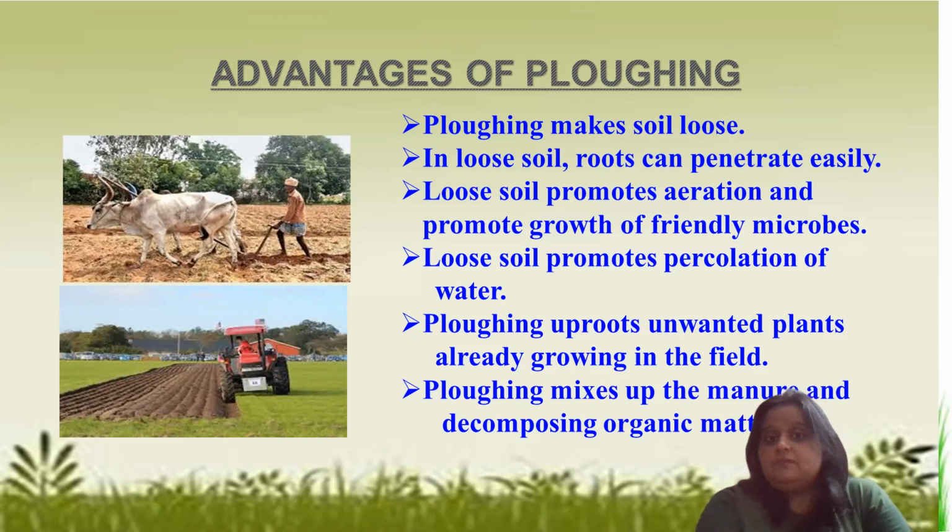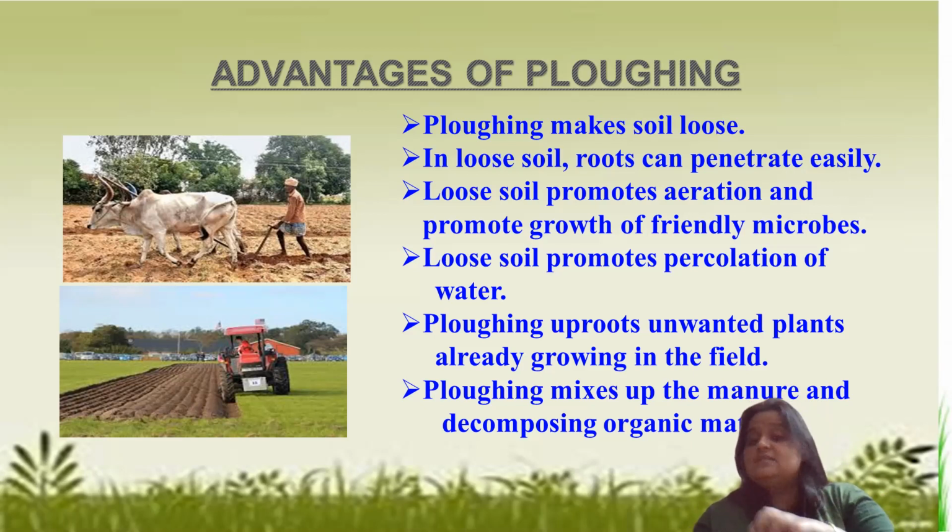Next, loose soil promotes percolation of water. Percolation of water means what? If the soil particles have enough space in between, it helps roots breathe easily. Also, the water can go down. Water can percolate down easily and reach the roots deeply.